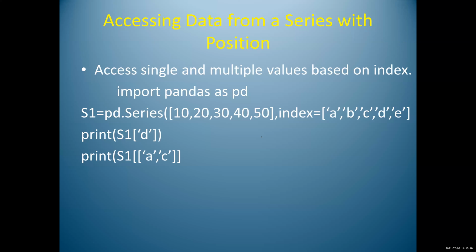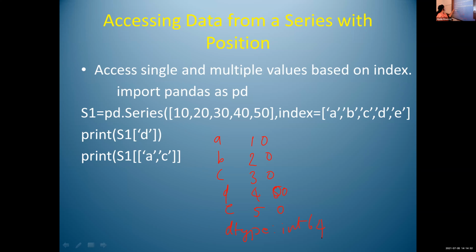I will explain. 10, 20, 30, 40, 50 are the data values. I'll write the data values here and write the index values as A, B, C, D, E. This is the index value. Then one more output is there, dtype. What is the dtype here? Here we are using integer values, so the dtype is int64. This is the output if you are giving print s1. So this is the index, the data values are 10, 20, 30, 40 and 50, and the data type is int64.